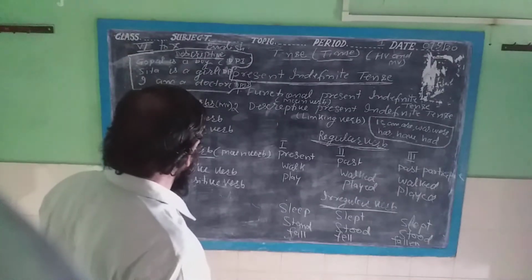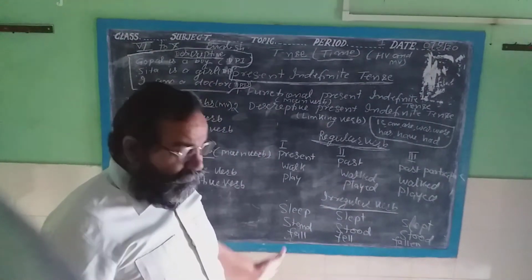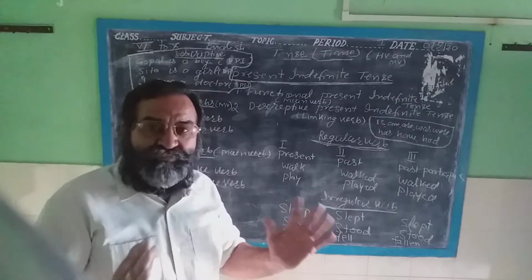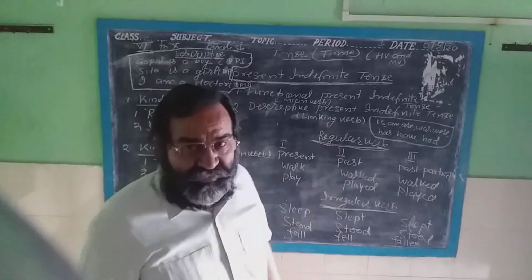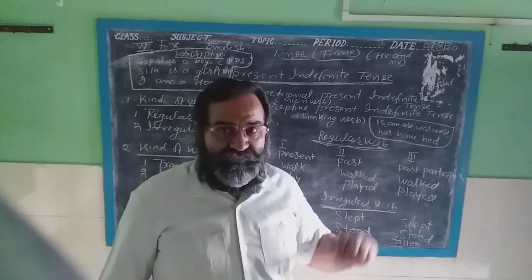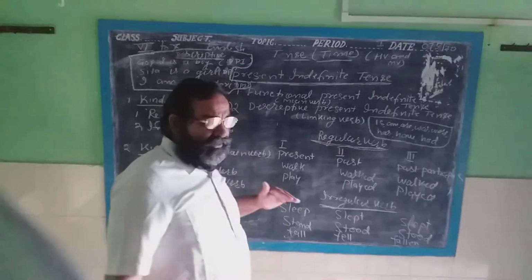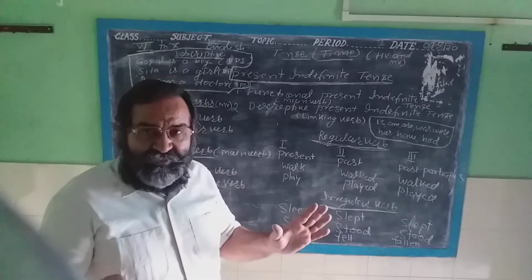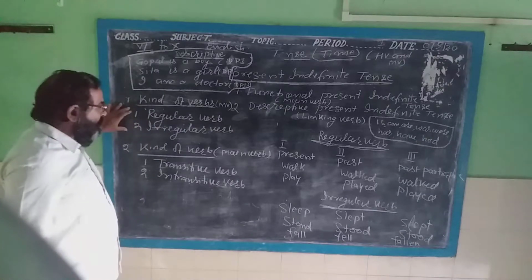Now further, before going into the tenses, we must learn about the kinds of verb. There are two kinds of verb. First is the helping verb and second is the main verb. But I want to describe that there are two kinds of the main verb.